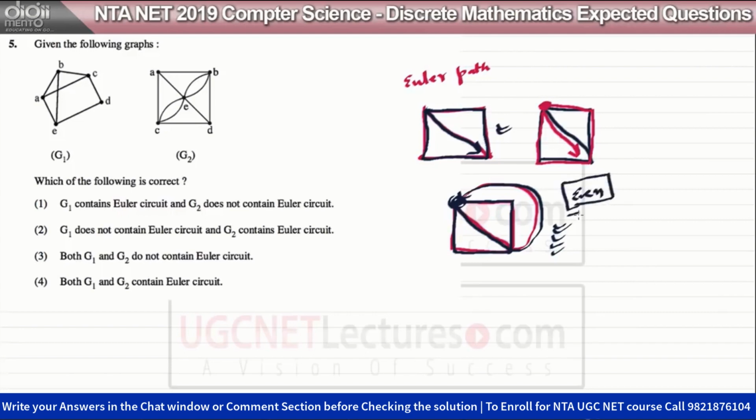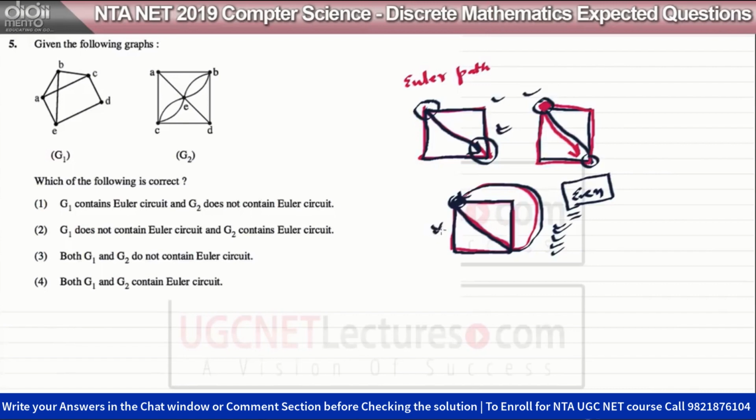First necessary condition is that the degree of every vertex should be even. If in a graph the degree of all the vertices is not even, then an Euler cycle does not exist. You can see here in this graph, the degree of these two vertices is odd. So in these two graphs, the Euler circuit does not exist. An Euler path may exist, but an Euler circuit does not exist.